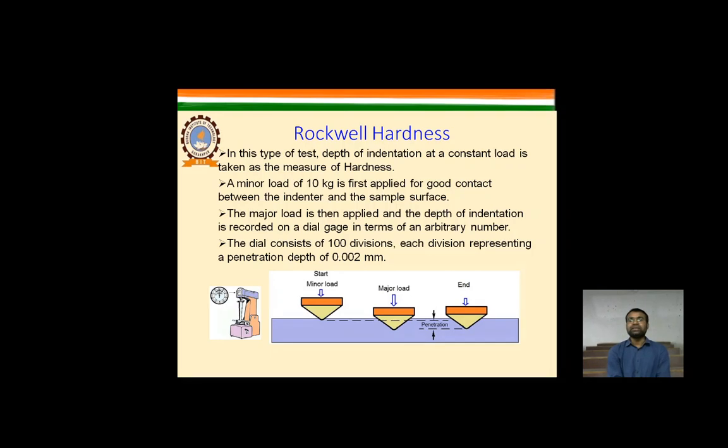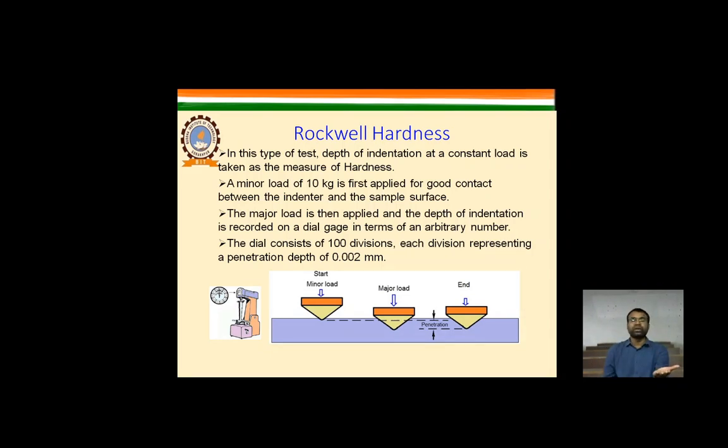In this type of test, the depth of indentation at a constant load is taken as the measure of hardness. A minor load of 10 kilogram is first applied for good contact between the indenter and the sample surface. There is a procedure for how the indentation is to be taken care of. As you can see in the figure, we place some material on which we need to identify the hardness.